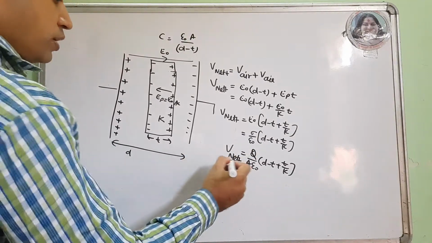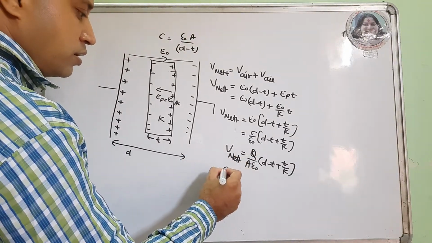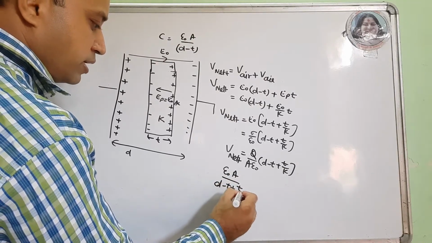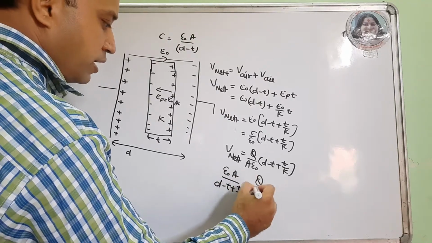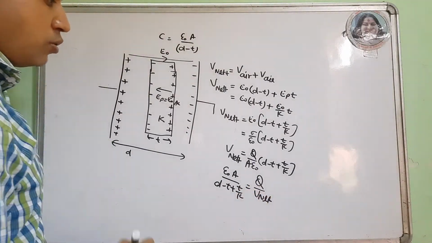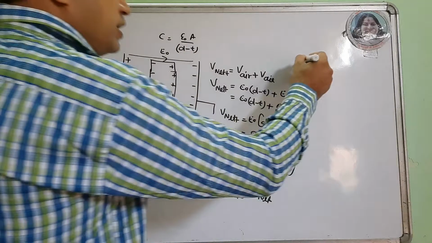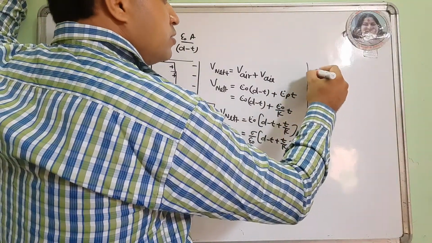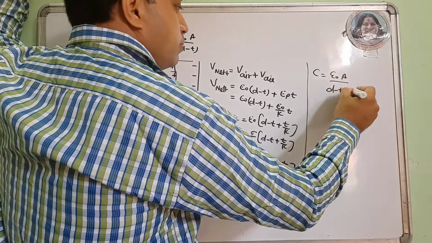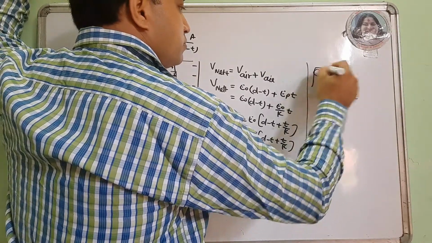V net by Q is D minus T plus T by K over epsilon naught A, so Q by V net is epsilon naught A upon D minus T plus T by K. So the net capacitance of the capacitor with dielectric is epsilon naught A upon D minus T plus T by K.